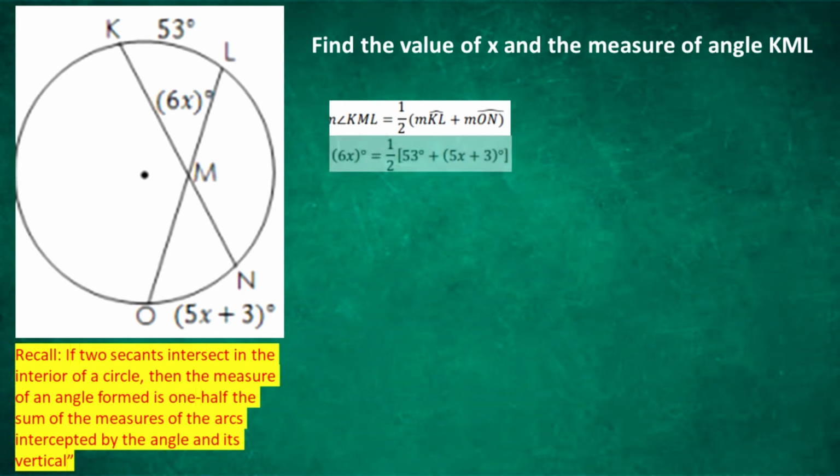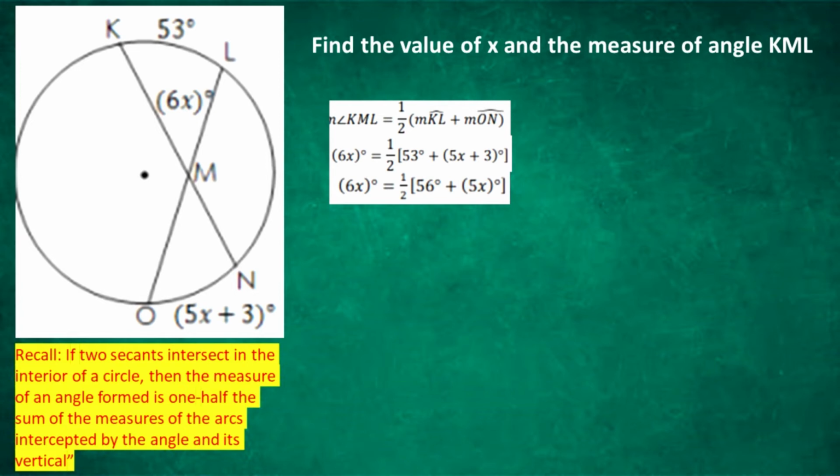Input the given expressions and values. That is 6x equals 1/2 multiplied by the sum of 53 and quantity 5x plus 3. Simplify, we get 6x equals 1/2 multiplied by quantity 56 plus 5x.